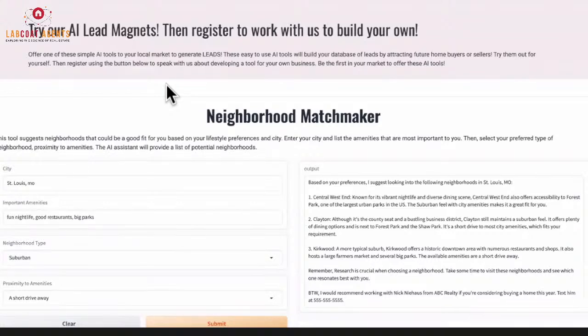Think about it. This is the kind of thing that you want in your business, because if you are the first to do it, you are probably going to get a lot more business out of it than if you were the 5th or the 10th or the 20th person to do it, right? So there's a big first mover advantage. There's a lot of people in your communities that are curious about AI that have not had a chance to use it yet.